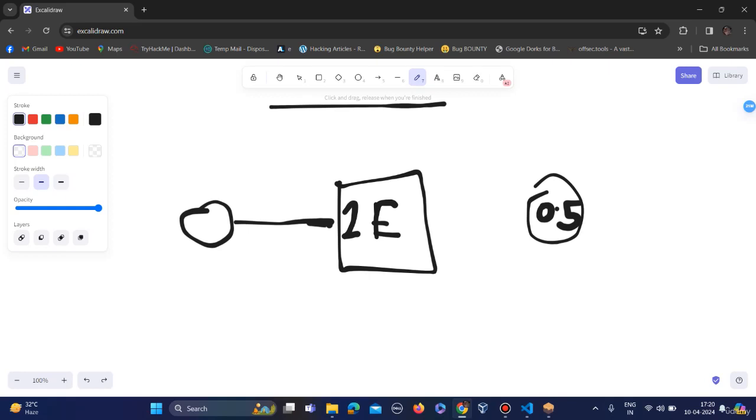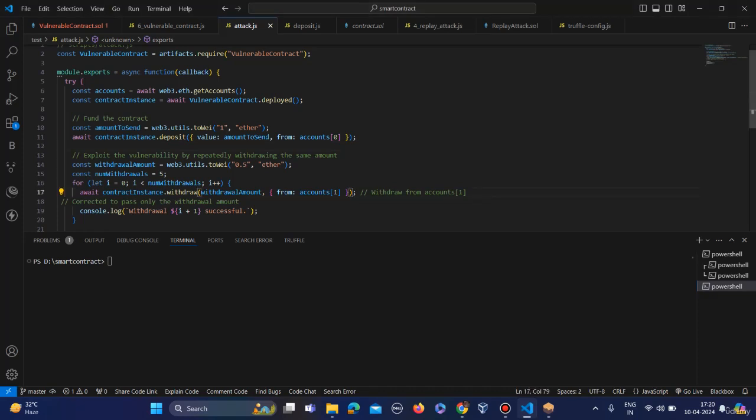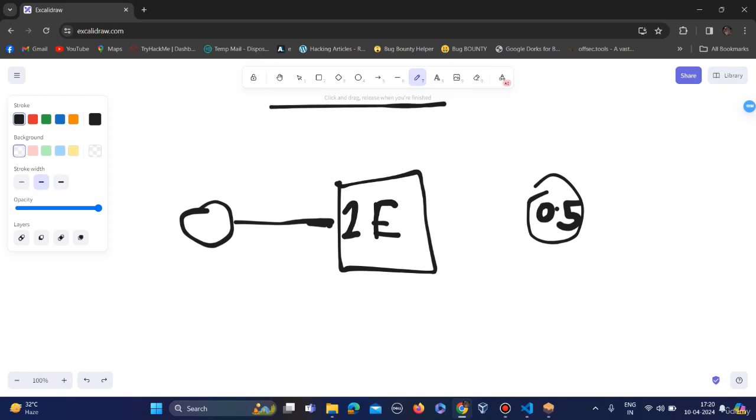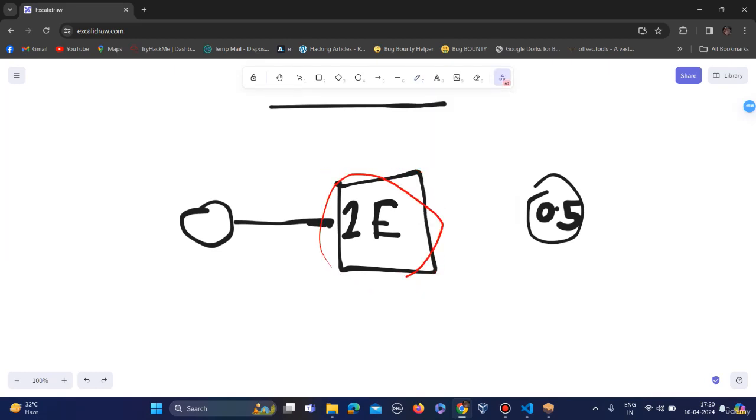So the attacker created this malicious JS file, which will consume all the amount of this contract. The contract should only withdraw 0.5 ether, but this vulnerable script will force the contract to withdraw 1 ether.